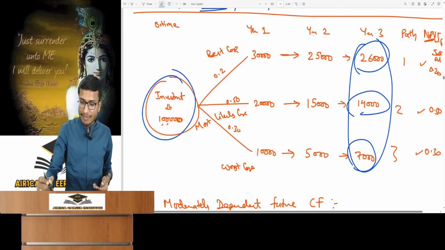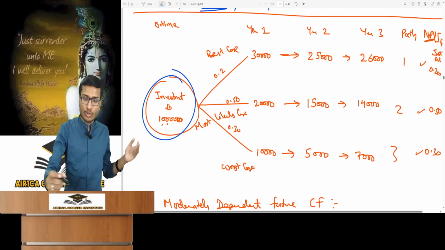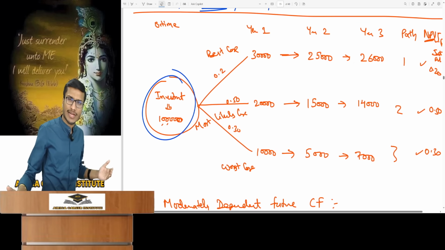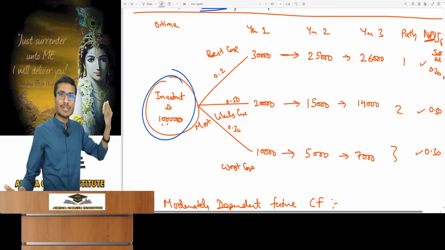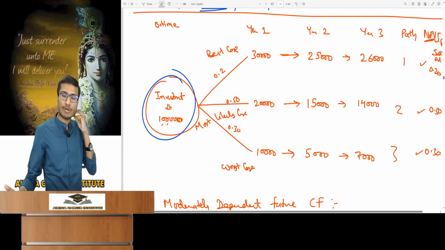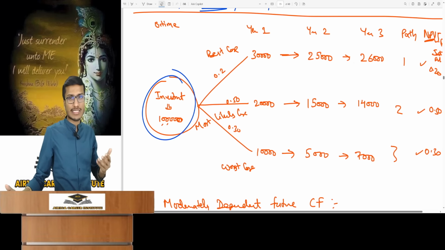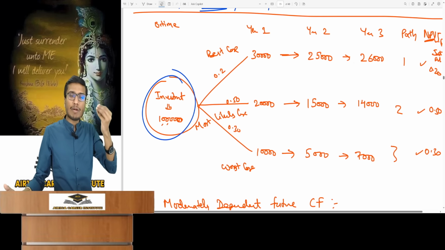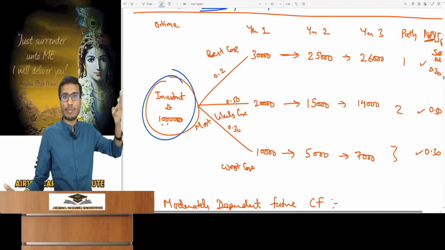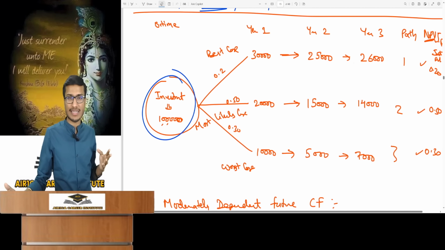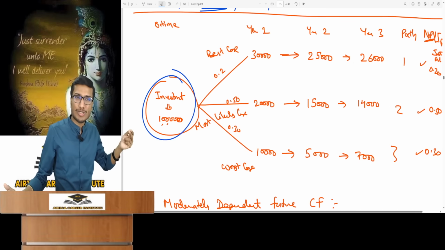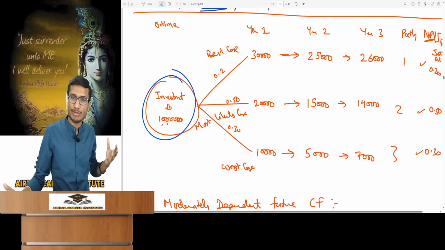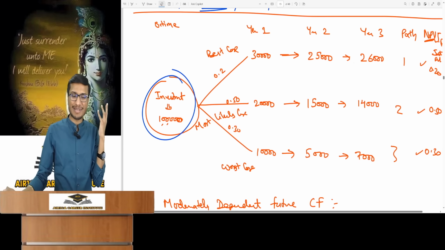So look, in perfectly dependent. Sir, you only made 3 first year scenarios. Couldn't 4 or 5 also be possible? Yes, scenarios can be formed, though exam questions generally stick to 3. Always remember, for perfectly dependent, the question will discuss 3 scenarios or streams: the best, most likely, and a worst case. If you find this wording in a question, it indicates perfectly dependent.